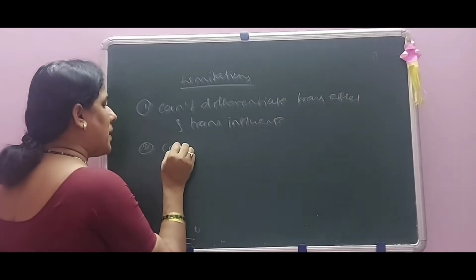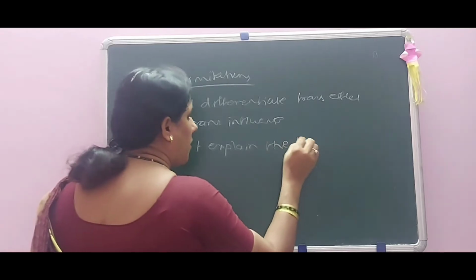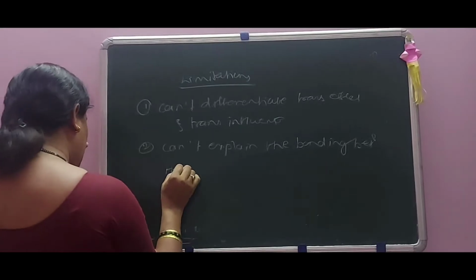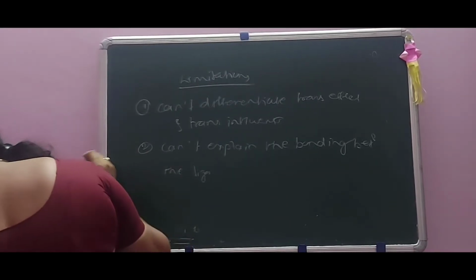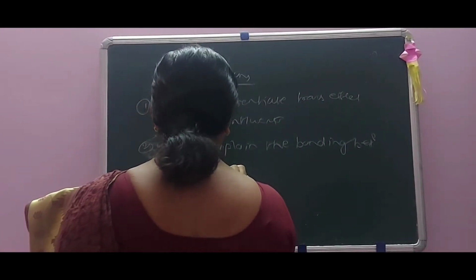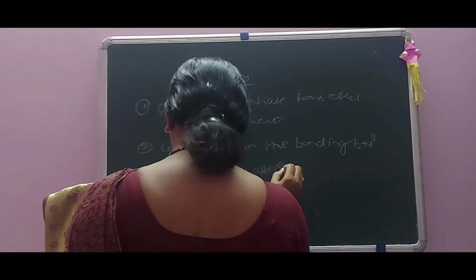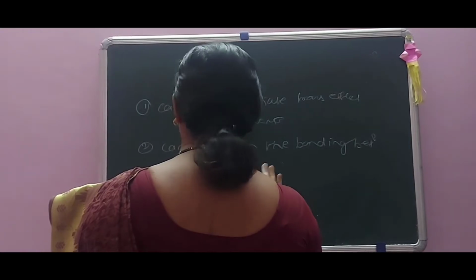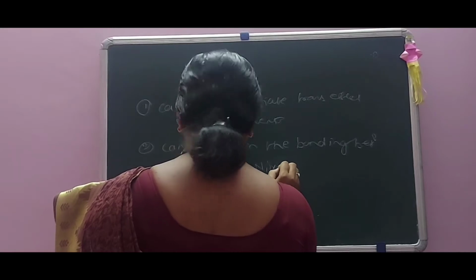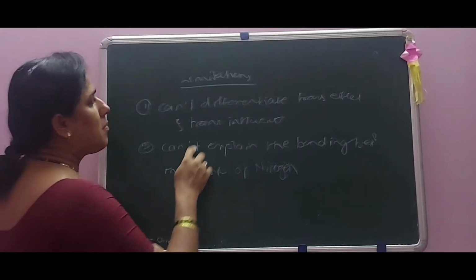It can't explain the bonding between the ligands such as in alkenes, ligands of nitrogen. These are the two limitations for this pi bonding theory.